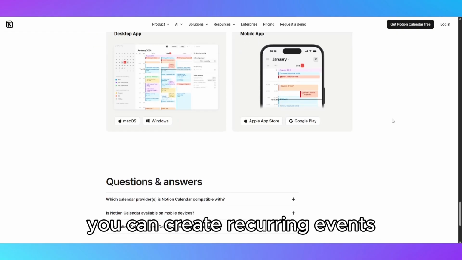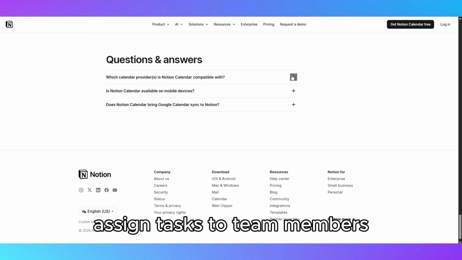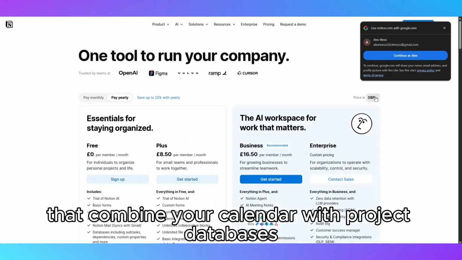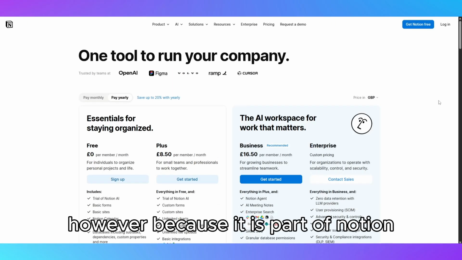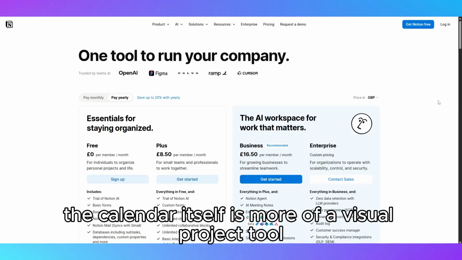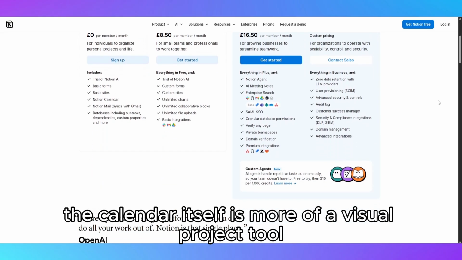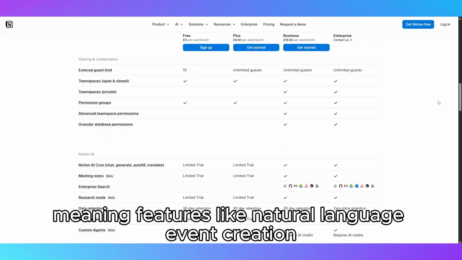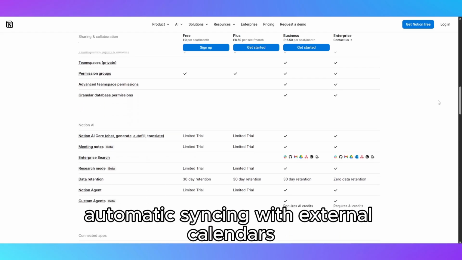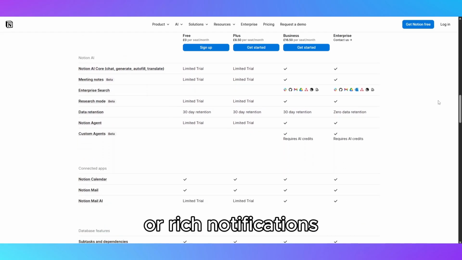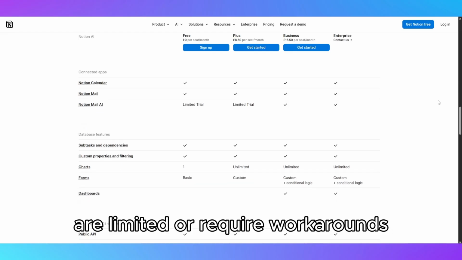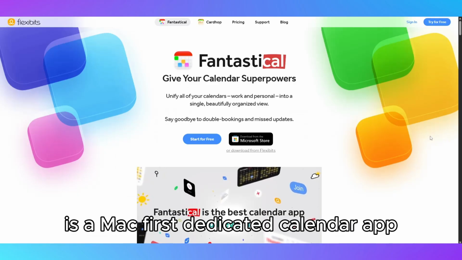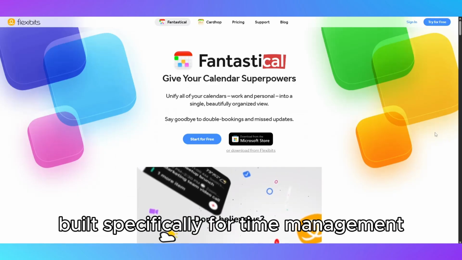You can create recurring events, assign tasks to team members, track project timelines, and even build custom workflows that combine your calendar with project databases. However, because it is part of Notion, the calendar itself is more of a visual project tool than a dedicated timekeeping app, meaning features like natural language event creation, automatic syncing with external calendars, or rich notifications are limited or require workarounds. Fantastical, on the other hand, is a Mac-first dedicated calendar app built specifically for time management.